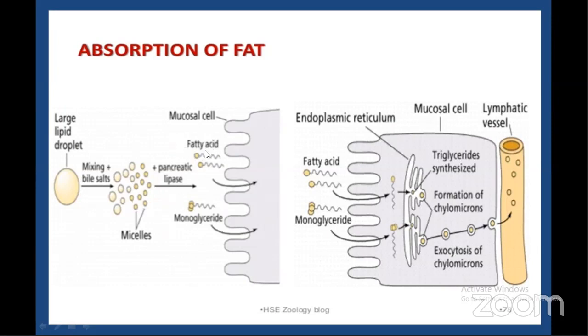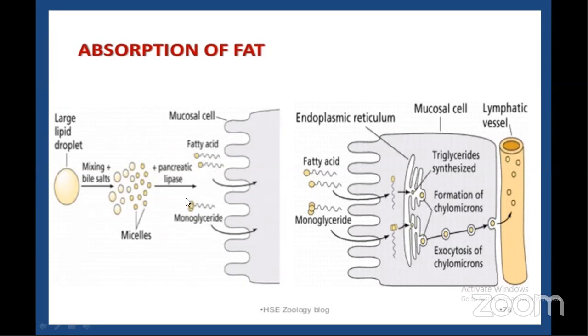Fatty acids are of two types. Generally, triglycerides are digested into diglycerides and then monoglycerides. Triglycerides means three chains of fatty acids are binding to the carbon compounds. So those three chains of fatty acids are broken down into free fatty acids and monoglycerides. Two chains of fatty acids are free, and monoglycerides means one chain of fatty acids is connected to one carbon molecule. Is this clear? So triglycerides are digested into two chains of free fatty acids, and one chain of monoglyceride.